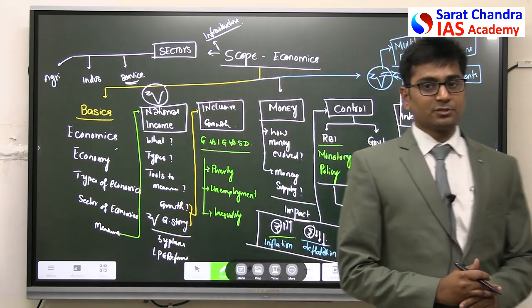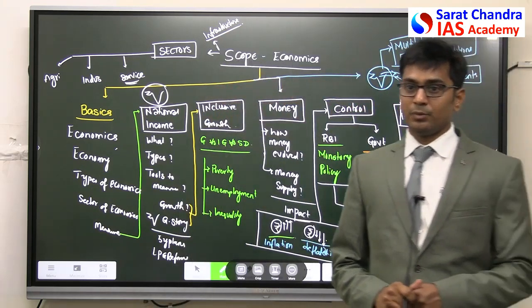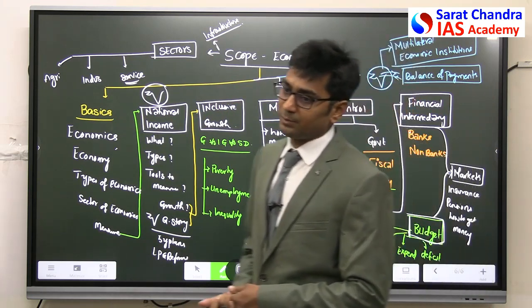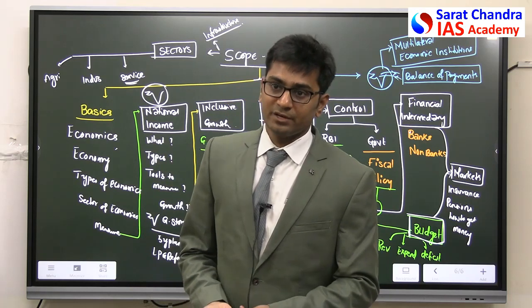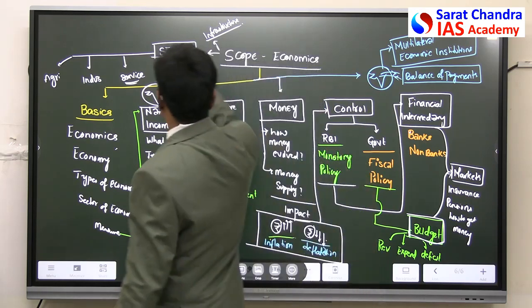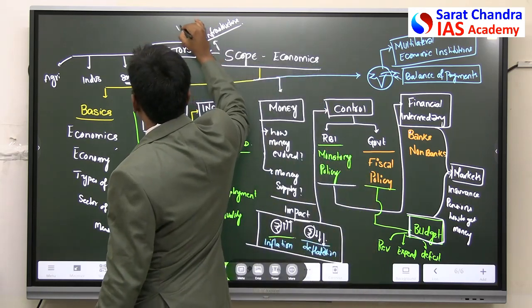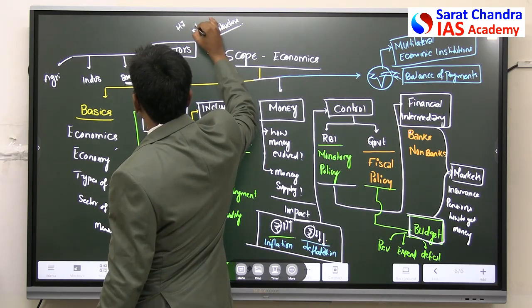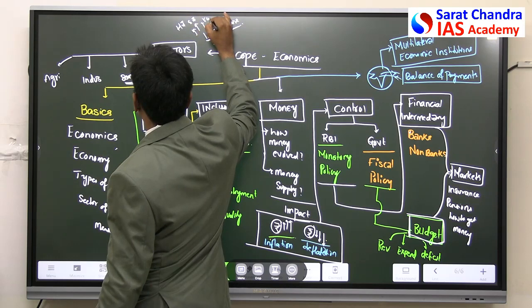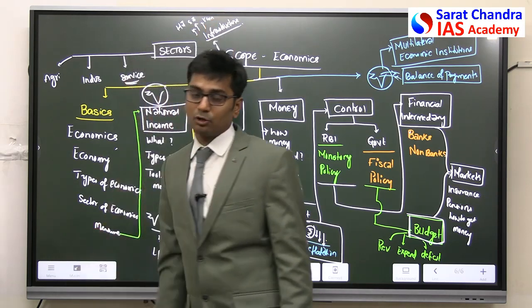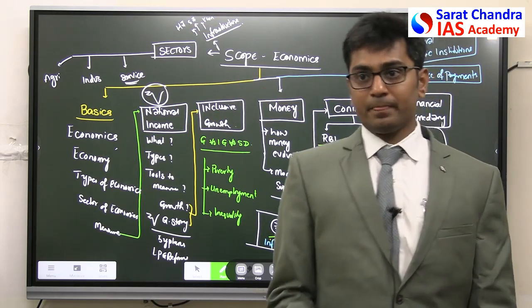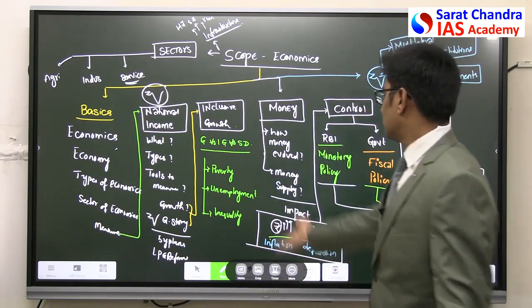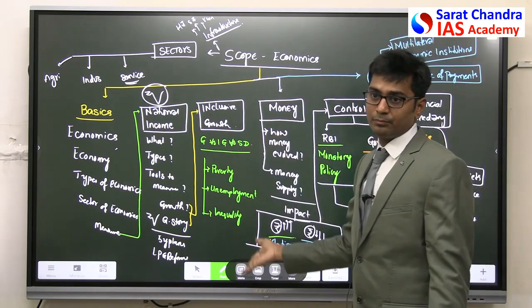Right? So that makes us discuss infrastructure. Infrastructure can be of three types: human infrastructure, social infrastructure, economic infrastructure. So there are three things: human, social, economic. Human and social is again social development.